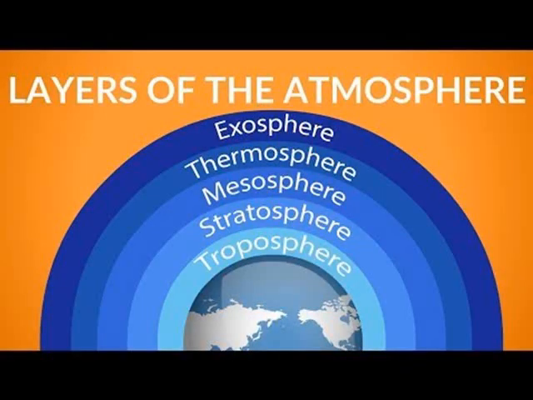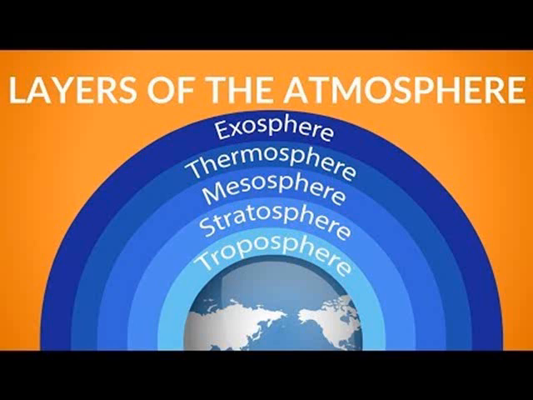Now, just tell me what is atmosphere? Students, we live on the earth. Our earth is surrounded by a blanket of air, or an envelope of air, and that envelope of air surrounding the earth is called atmosphere. The envelope means the blanket or layer of air surrounding the earth. The atmosphere extends up to many kilometers above the surface of the earth. We live within the atmosphere of the earth.